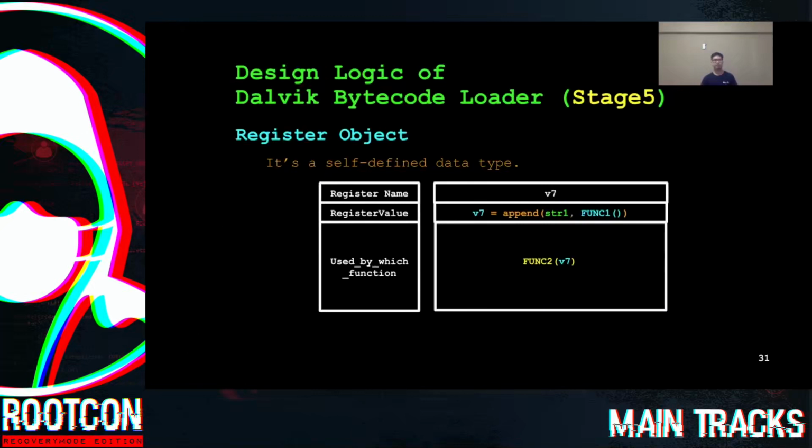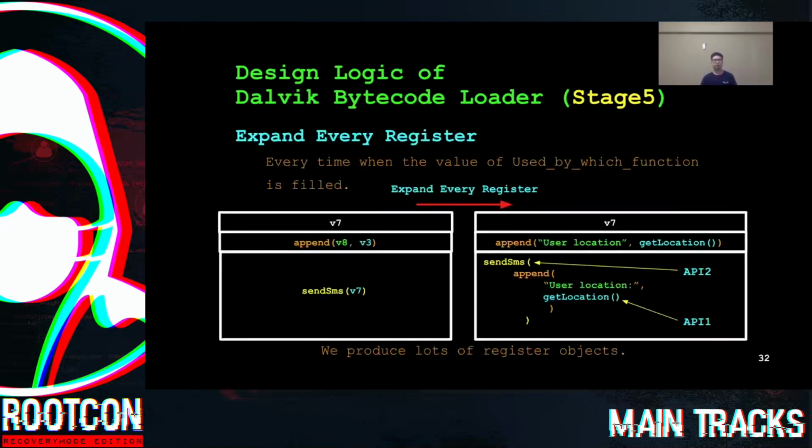Let's see the example. The register name is V7, and the value of the register is a string. The string appends the value of string 1 and the result of function 1. And then we can see that the register is used as the input resource of function 2. By the way, when filling in the value of which function uses a register in a register object, we expand every register by cross-referencing other register objects in the table.